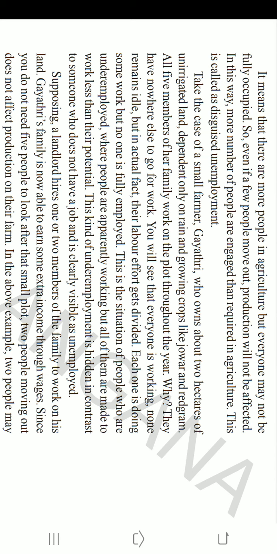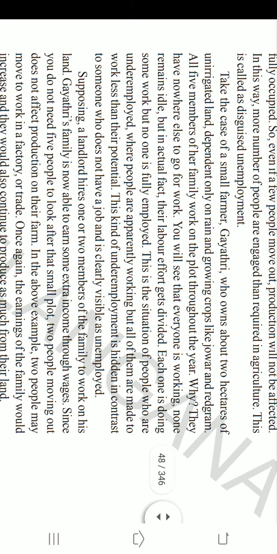We have seen in Gayatri's example that 5 members are working, but actually 2 members are required. So when we take out the extra 3 workers and they are employed in some other work, it may be trade. Suppose some are selling tea, somebody is doing a trade. Then what will happen? The income of Gayatri's family increases.